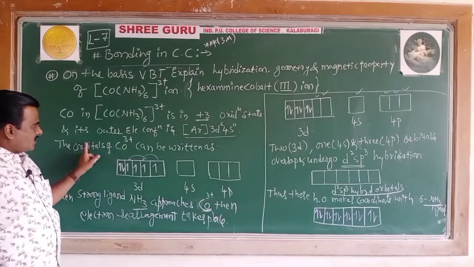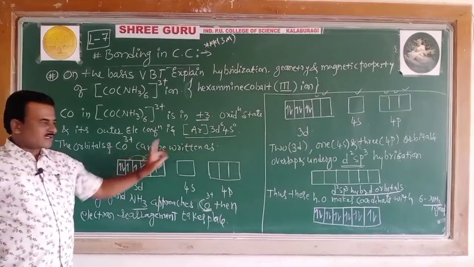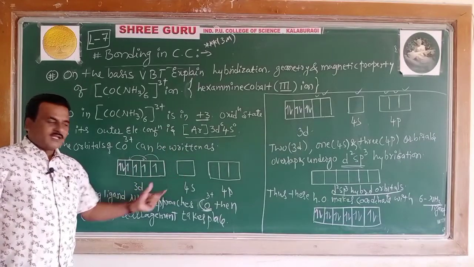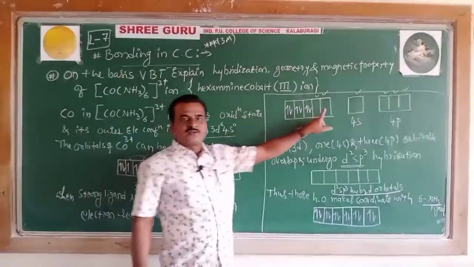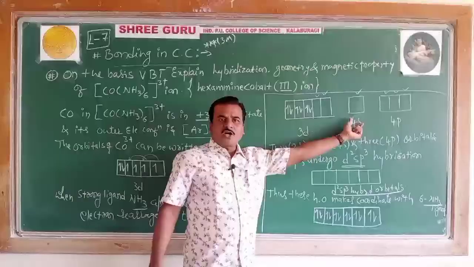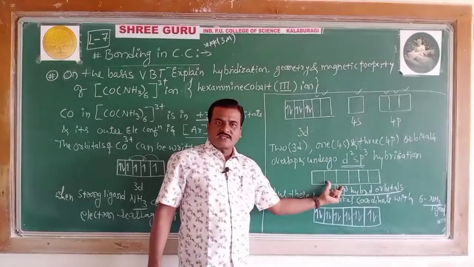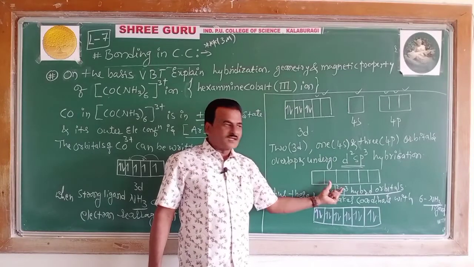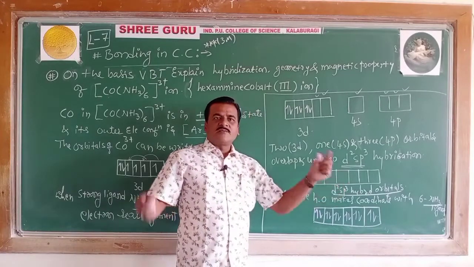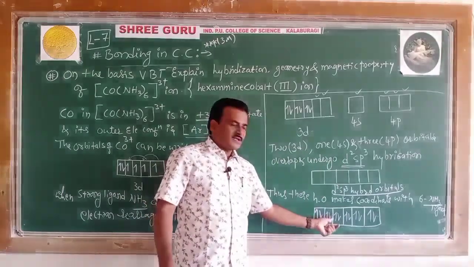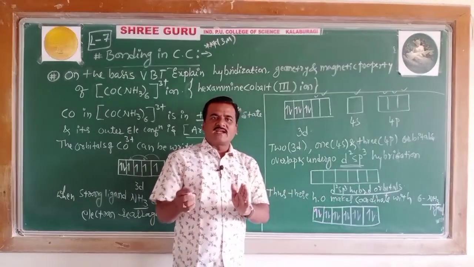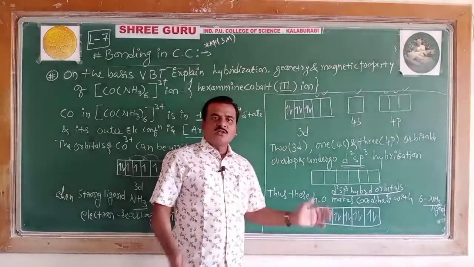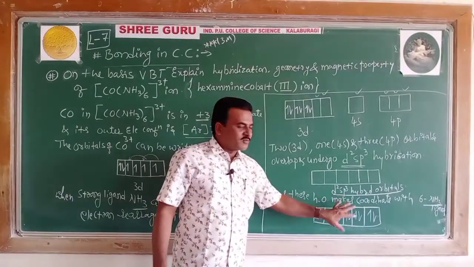So here, this is the outer electronic configuration. This is the orbital rearrangement. When the ligands approach, the electronic rearrangement takes place, giving you this. The vacant orbitals undergo hybridization, forming equivalent hybrid orbitals. These hybrid orbitals make coordinate bonds with the orbitals of the ligand, giving you metal-ligand coordinate bonds.